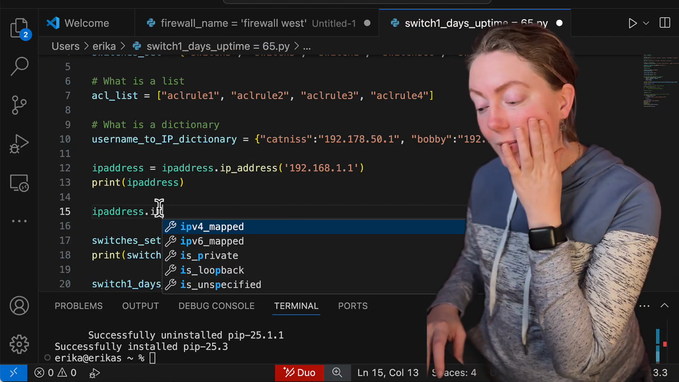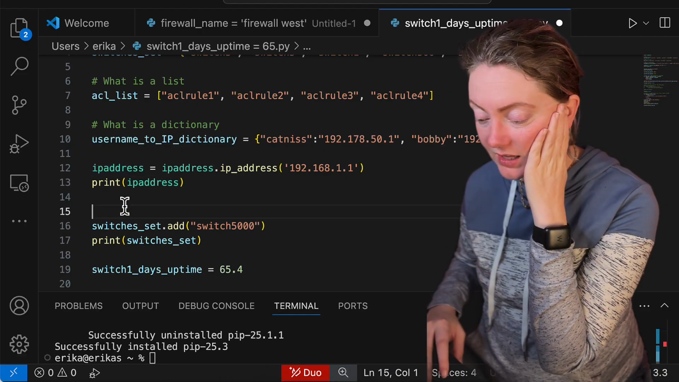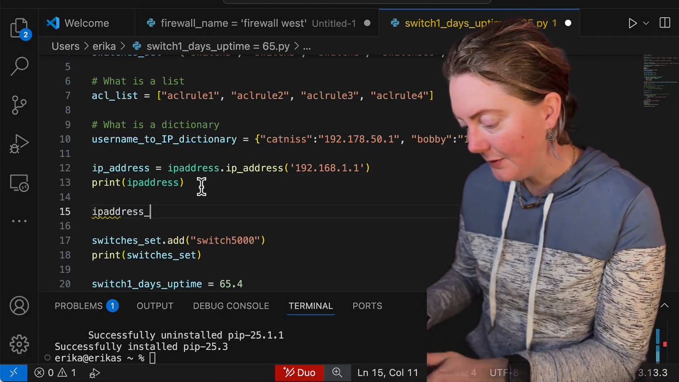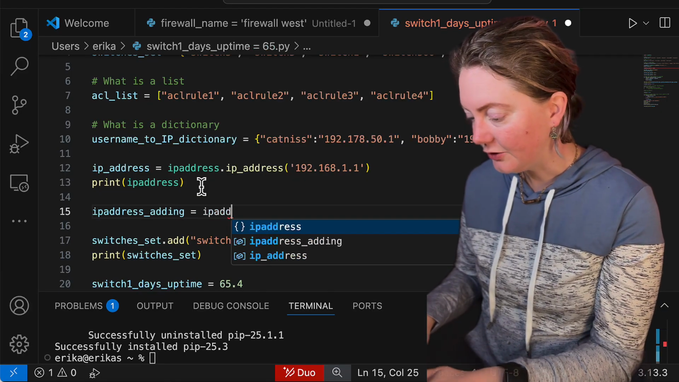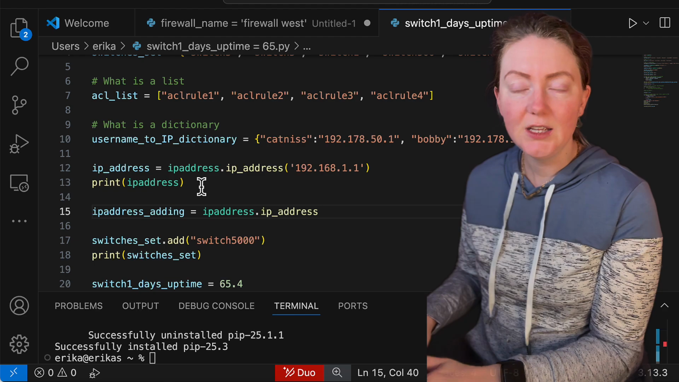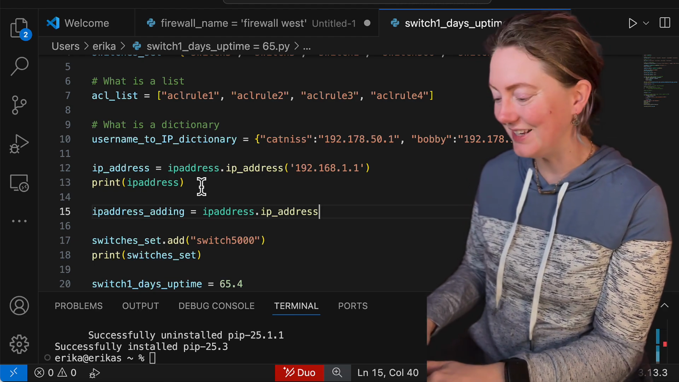What in the world? Oh my gosh, I made the variable name the same as the library name. That probably doesn't help. Let's put a... okay, that's probably what happened. IP address adding equals IP address dot. There we go. That was the problem, guys. At least my pregnancy brain gives you a lot of opportunities to learn through different mistakes.